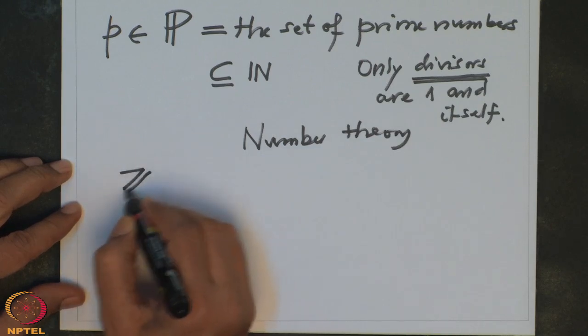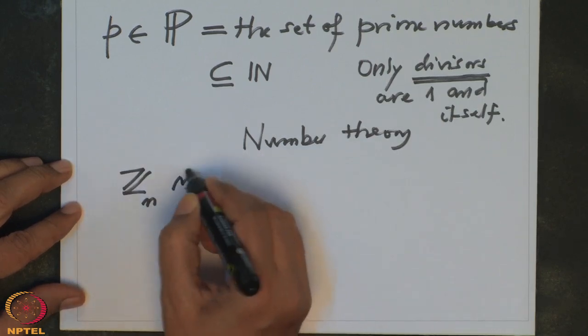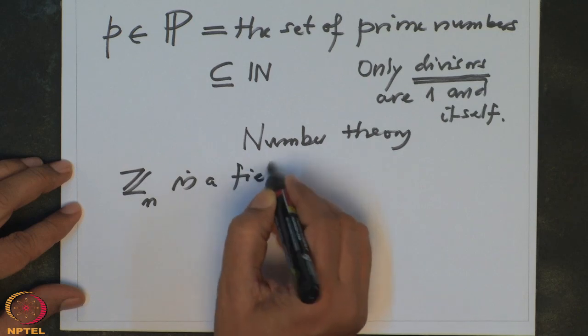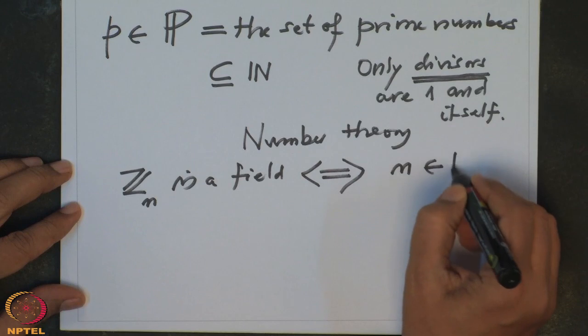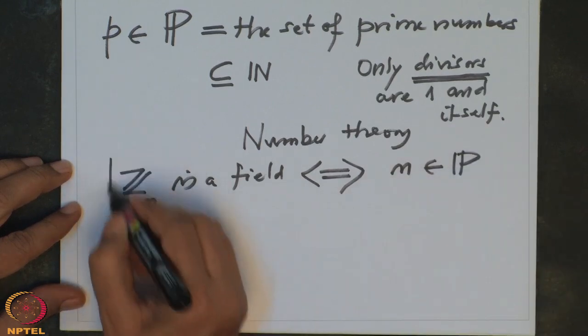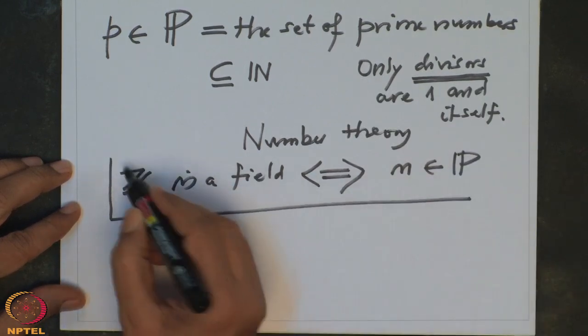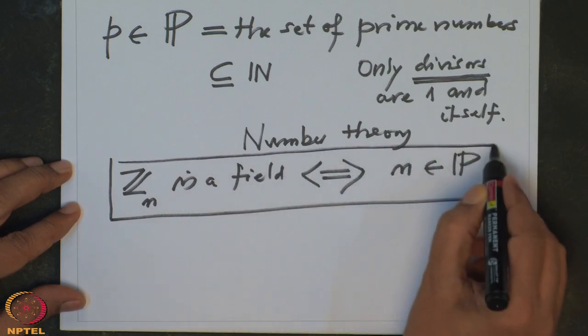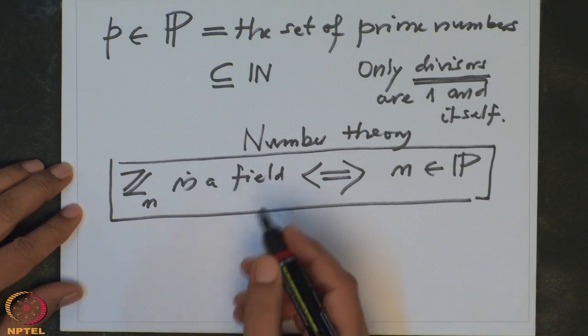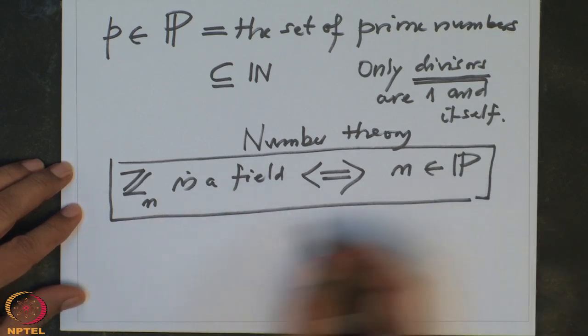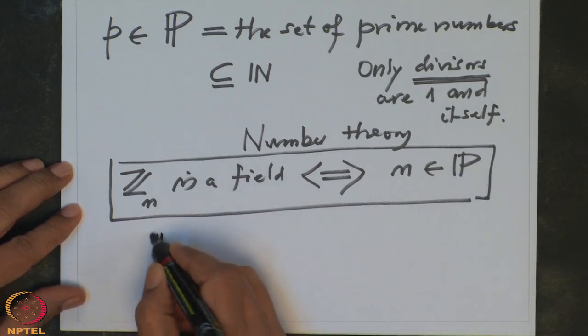So, anyway, Z modulo n is a field if and only if n is a prime number. This is a very important observation, and I want you to check this. So, that way we get lots of examples of fields. We know that the set of prime numbers is infinite.